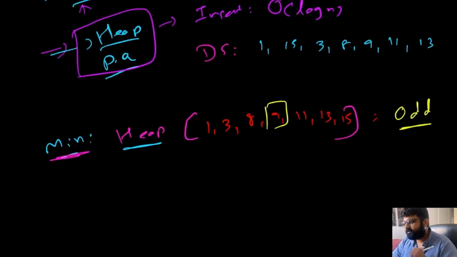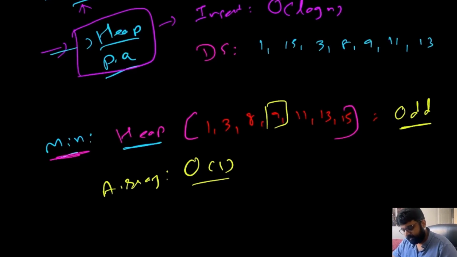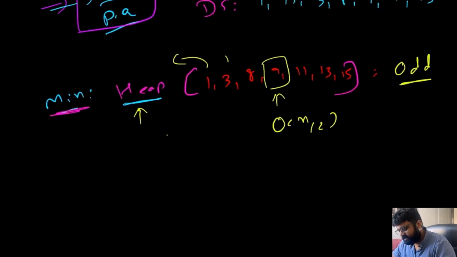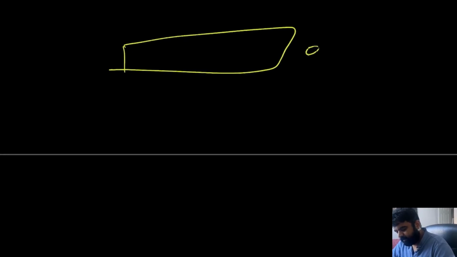Now this is the tricky part. We know that with an array, it was easy to fetch any value from the middle because we were able to do it in big O of 1 constant time. But that is not the case with the heap. Fetching the middle value is going to take big O of n divided by 2 time because we are doing it sequentially, one by one, to reach the middle point. So since it is taking that much time, can we make some improvements to find the median quicker?